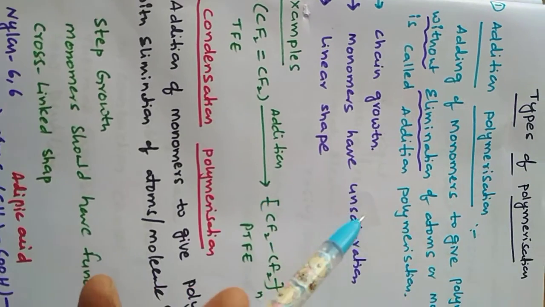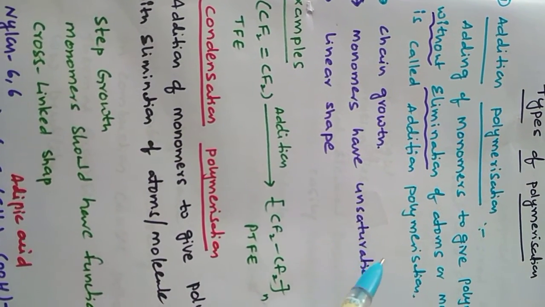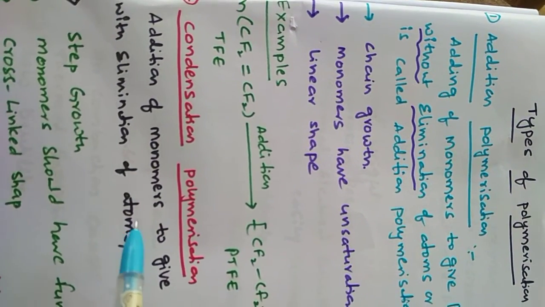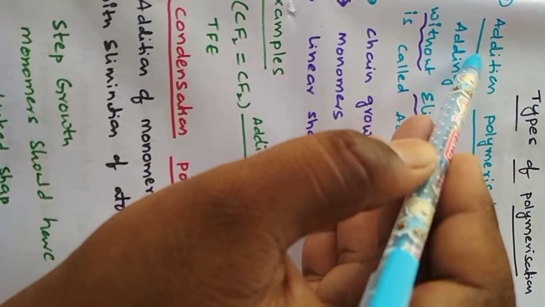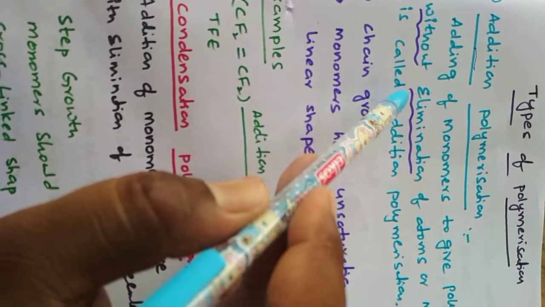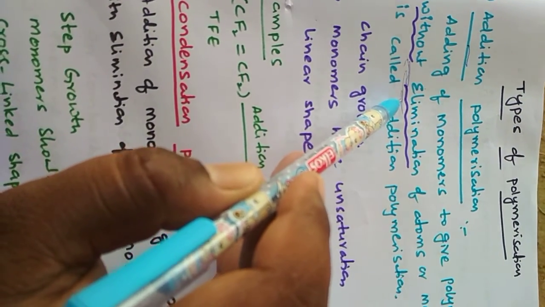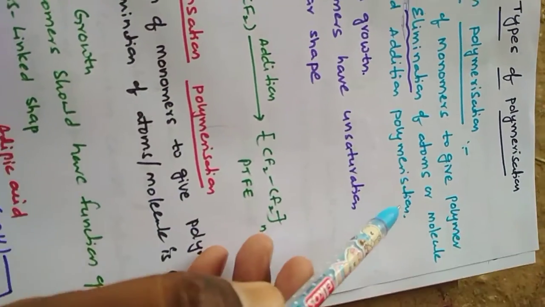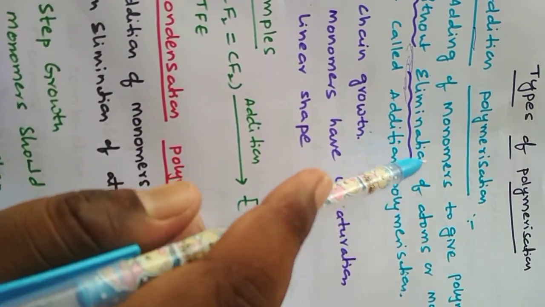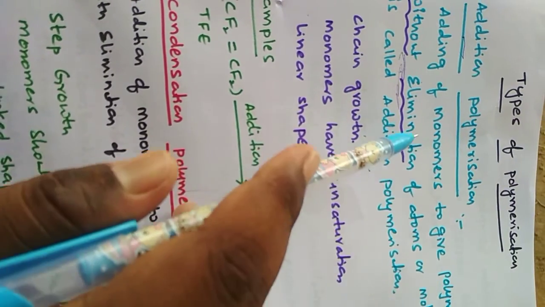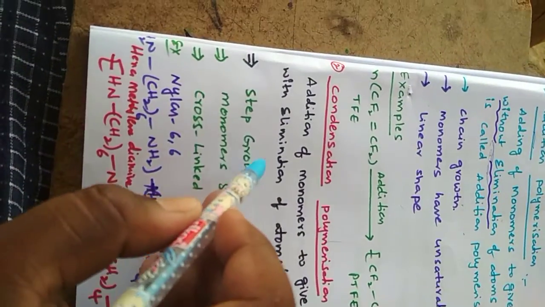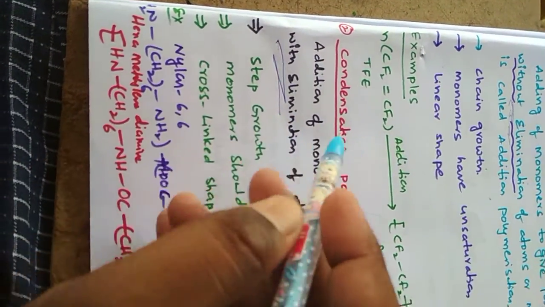Here is the answer. Depending upon the mechanism of polymerization, there are two types. The first one is addition, the second one is condensation. First of all, addition polymerization: the process of adding monomers to give polymer without elimination of atoms or molecules is called addition polymerization. Simply, monomers are added together to form the polymer. If that is without elimination, that is addition. If it is with elimination, that is called condensation.